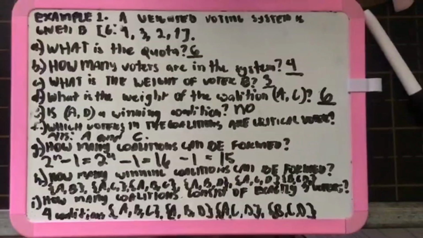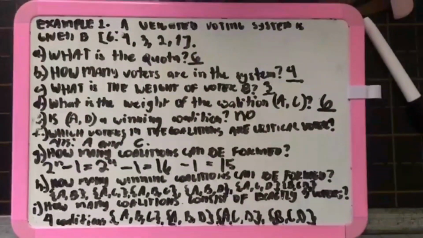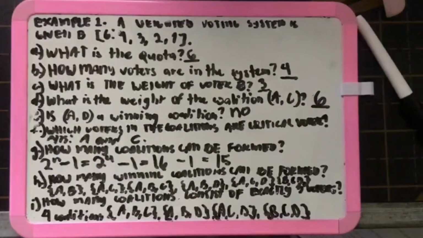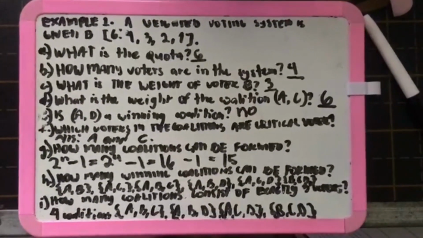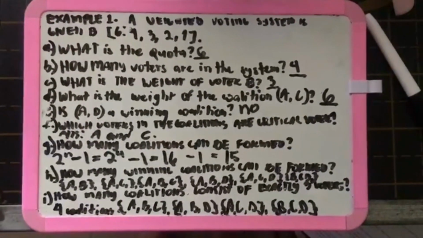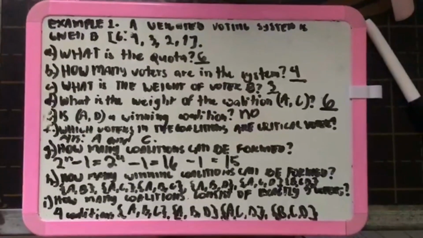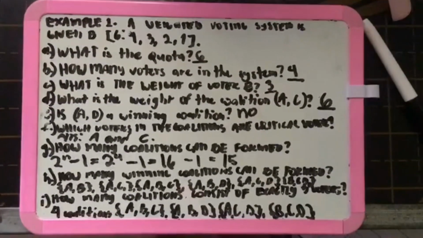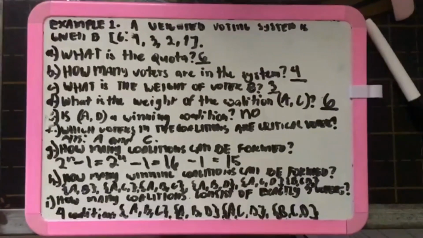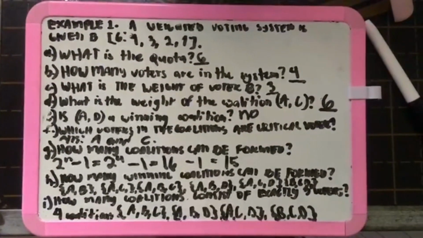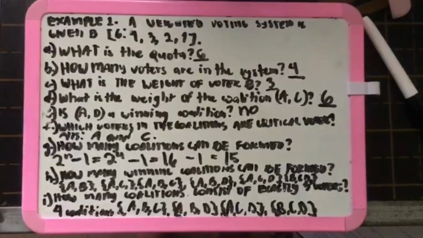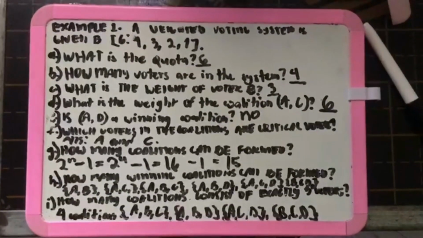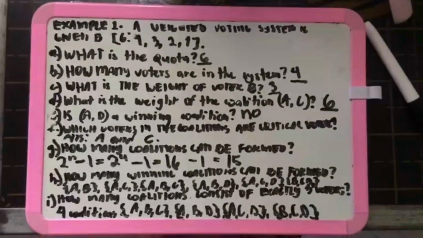So we have the formula here, 2 to the power of n minus 1, which is equal to 2 to the power of 4 minus 1. In order to get the 16, you have to multiply the 4 by itself, so 4 times 4 is equal to 16, and in order to get the 15, you have to subtract it by 1. So therefore, the coalitions that can be formed is 15. How many winning coalitions can be formed? So it can form 7 coalitions. We have AB, AC, ABC, ABD, ACD, BCD, and ABCD.